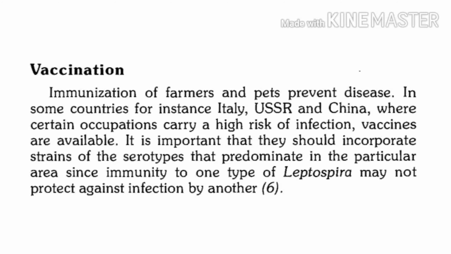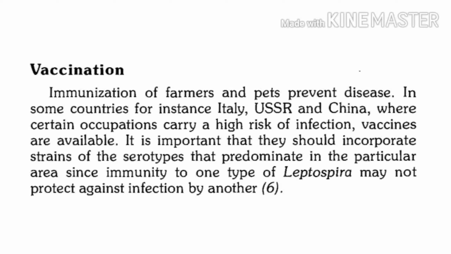Vaccination or immunization is another preventive measure that can be used in leptospirosis. The vaccines are available, and immunization for leptospirosis is carried out in certain countries like Italy, China, USSR. The vaccine is administered to farmers or those people who have a higher risk of infection, and it is even given to pets for prevention of disease.